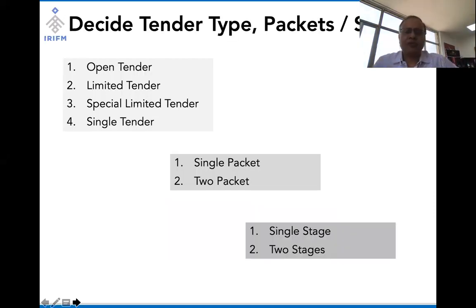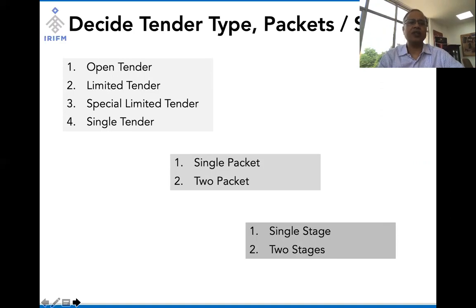Now, while preparing, as we said, we also need to decide whether we are going for open tender, limited tender, special limited tender or single tender. Now, that decision, as we discussed before, is solely on the basis of whether there are extraneous circumstances, whether there are exigencies, because of which we want to go for limited tender, special limited tender, or single tender. But most often the standard practice is to go for open tender.